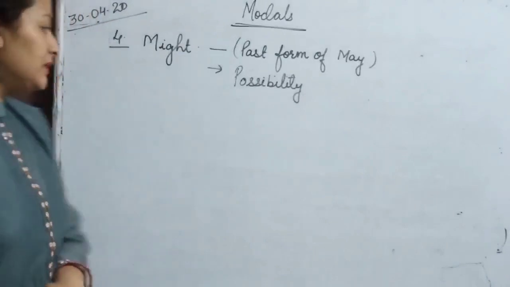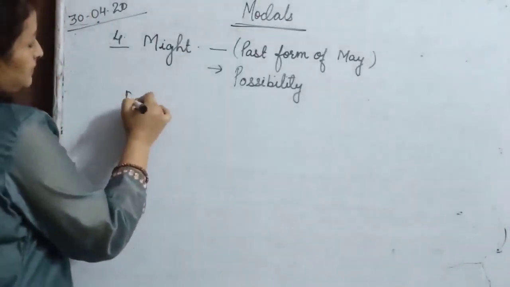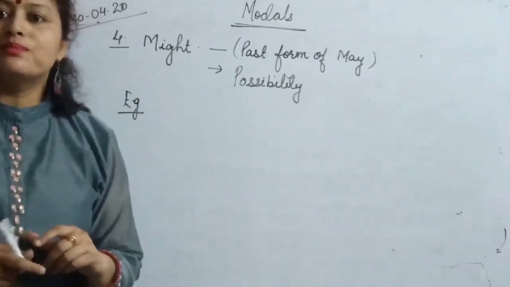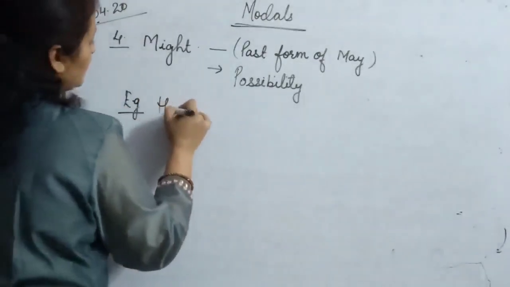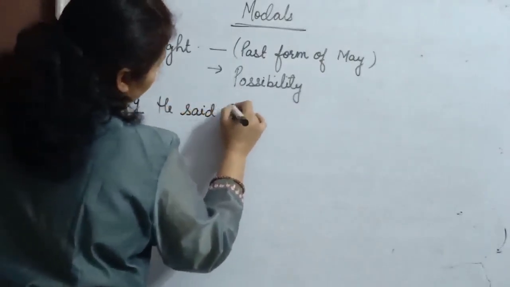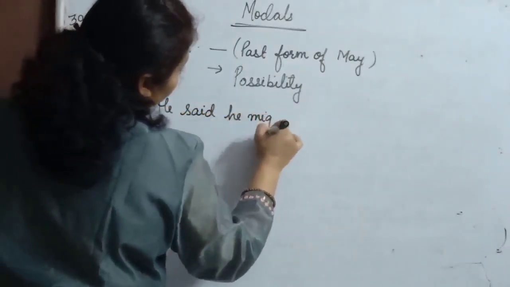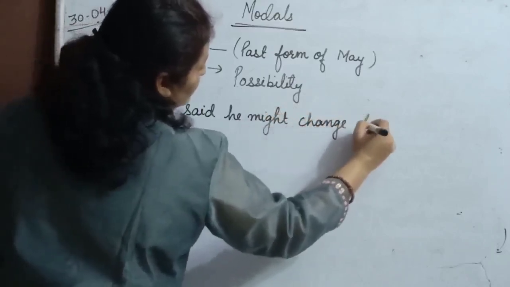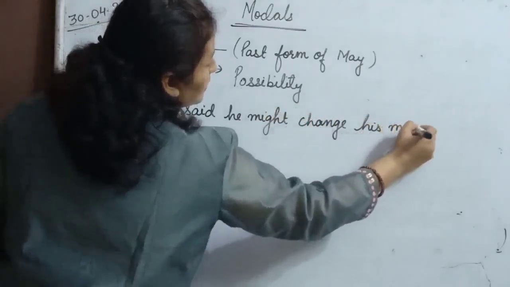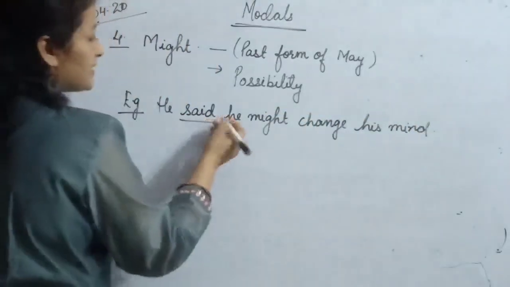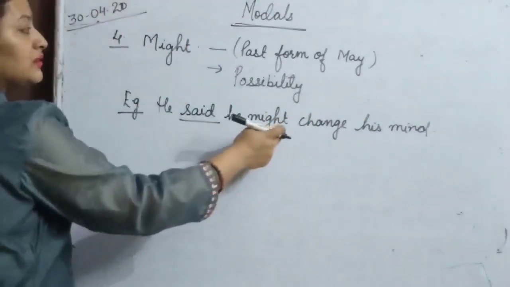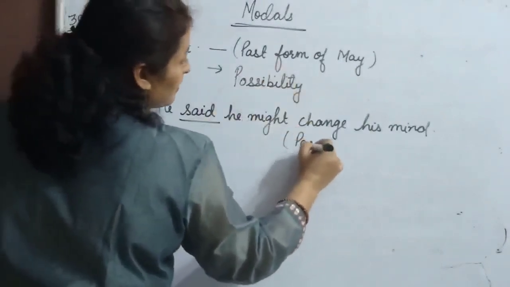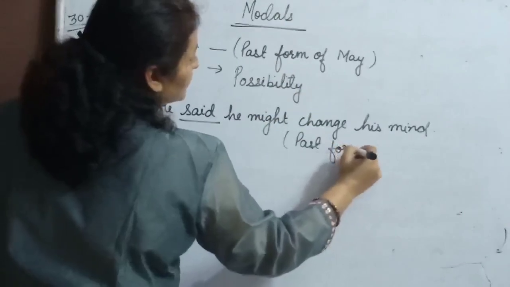For example, he said he might change his mind. He said he might change his mind, because it's a past tense. Okay, so it's showing the past form of may here. So the usage is as past form of may.